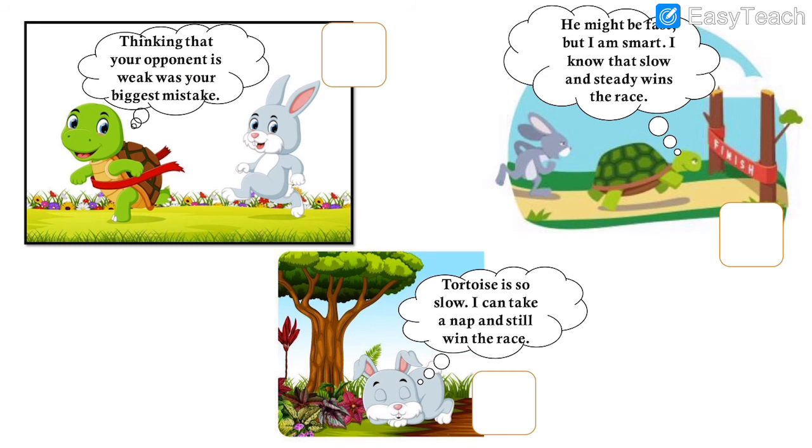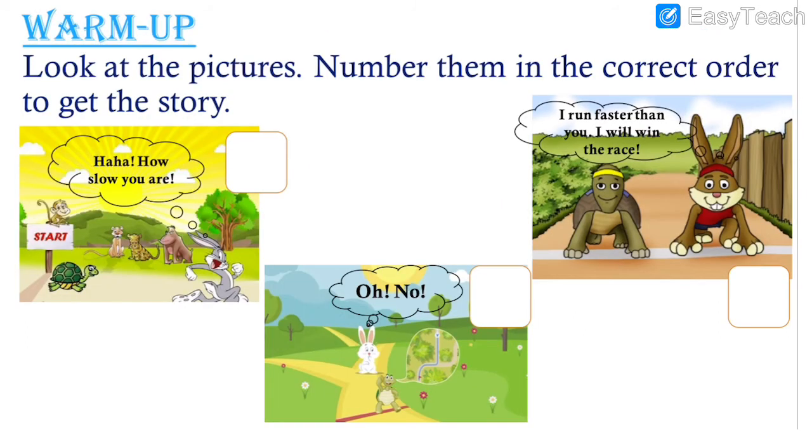He starts running ahead. And finally, what does the tortoise say? He might be fast, but I am smart. I know that slow and steady wins the race. So in this story, we know that what happened?